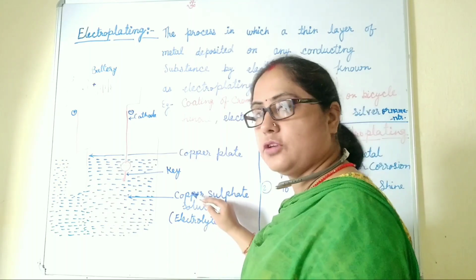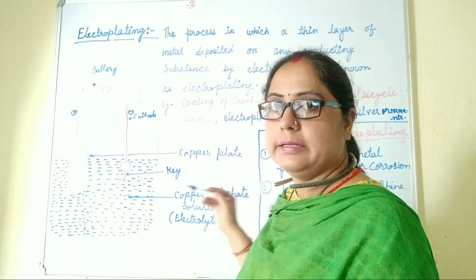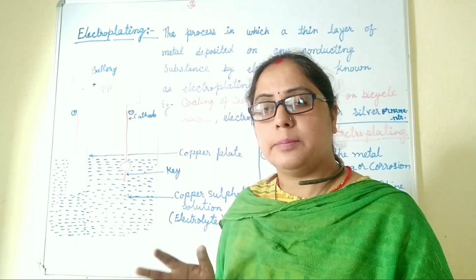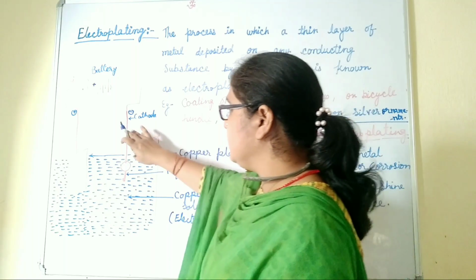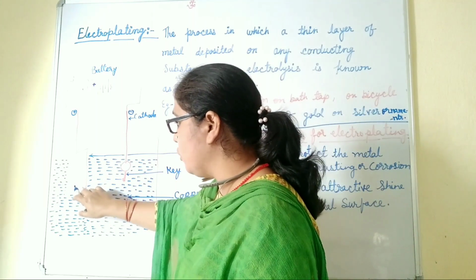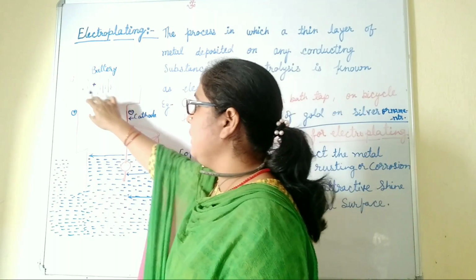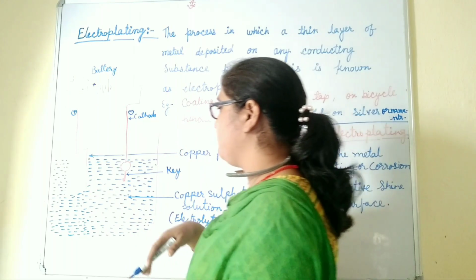An electrolyte, that is copper sulfate. I told you about the electrolyte. An electrolyte is a solution or a liquid which is decomposed by passing electricity. So this is an electrolyte. These two are, one is the copper metal plate and second is a key. This is the battery, which is connected with wires, and this one is the switch.